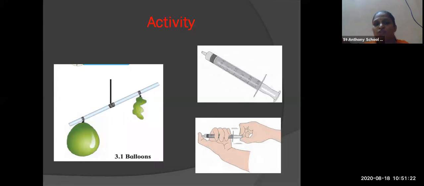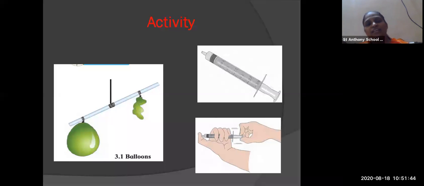One stand is there and two balloons are tied on both the sides. If one of the balloons gets burst, what happens? The balloon which is blown will go down as it is having weight. So this activity shows you that the air is having mass.